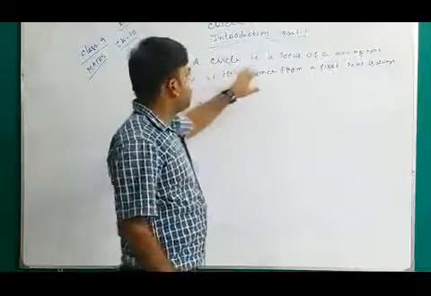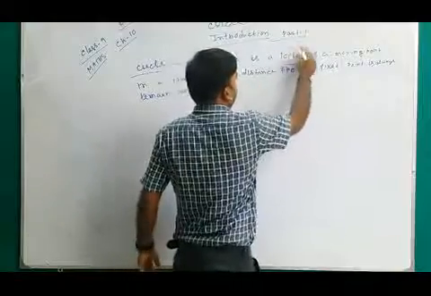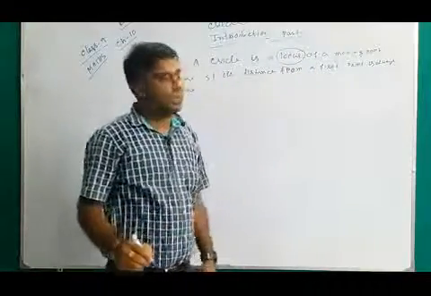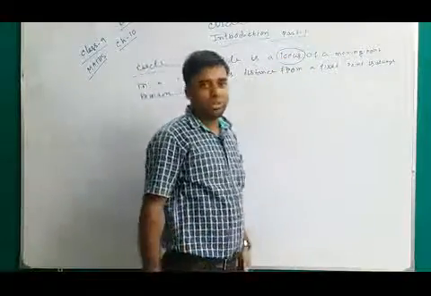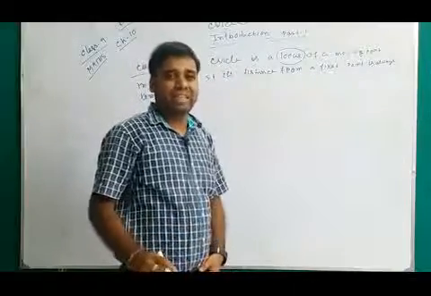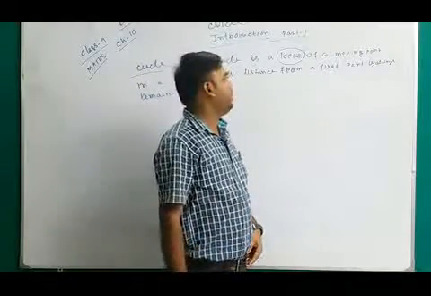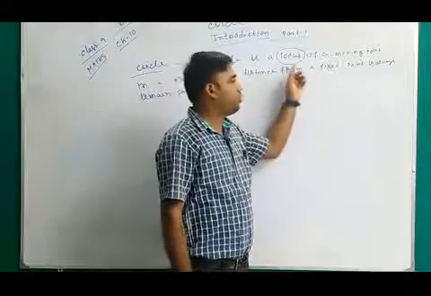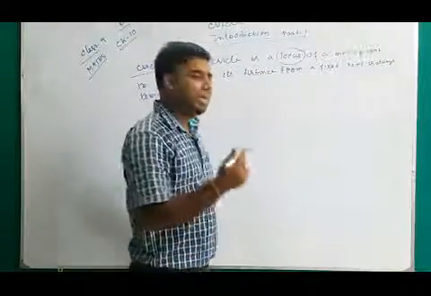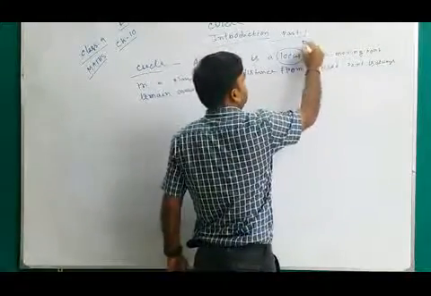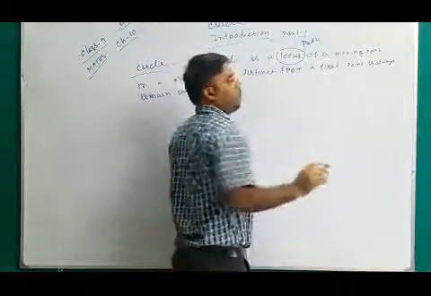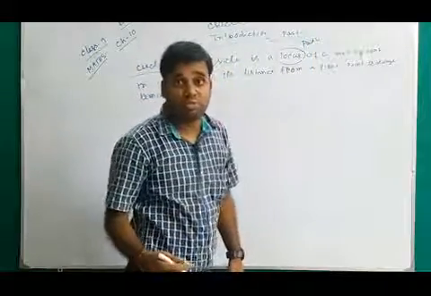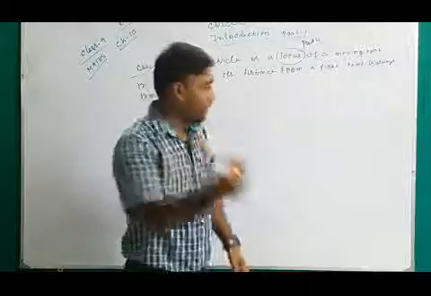A circle is a locus. First of all, what do you mean by locus? That is the first term. In class 11 we will do a chapter on locus, but here you can replace that word by path. Locus means path. Path of what? Path of a moving point.